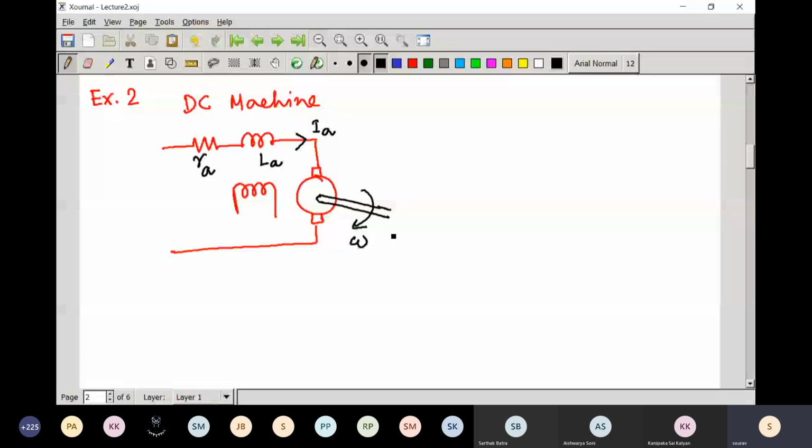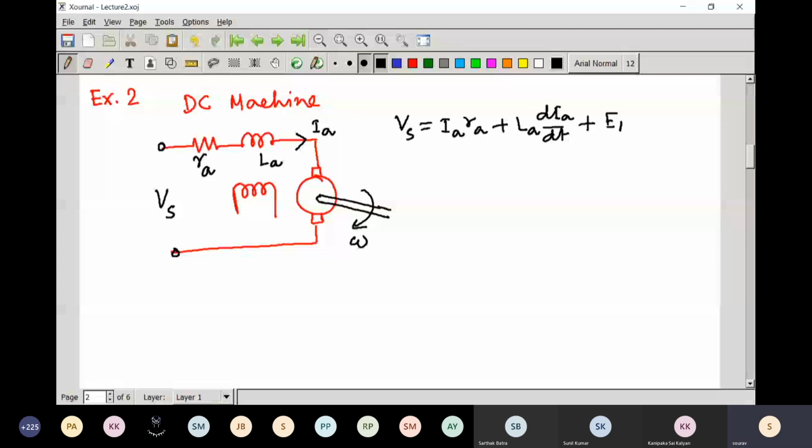Now if you write the KCL and KVL for this separately excited DC machine, the first equation is the supply voltage Vs equal to armature current into Ra plus La dIa by dt plus Eb.